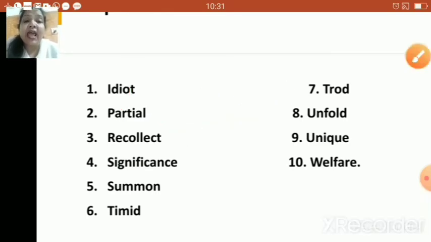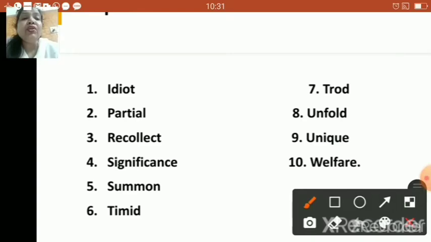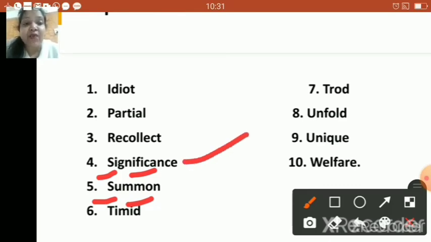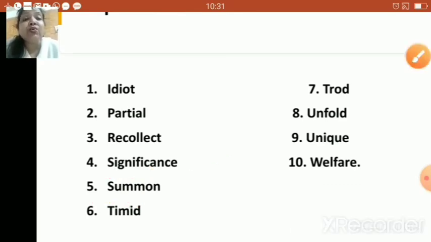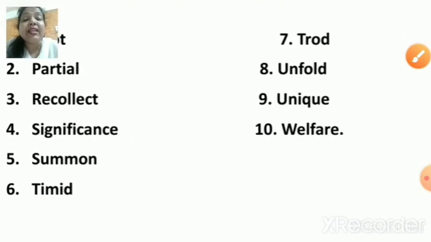Now from S, you have got two words, children. It's significance and summon. Now if you look at these words carefully, after S, the next alphabet is I, right? And after S in summon, the next alphabet is U. So, what comes before you, children? It's I. So, of course, your first word will be significance. That's right. Now, let us go to the next one.